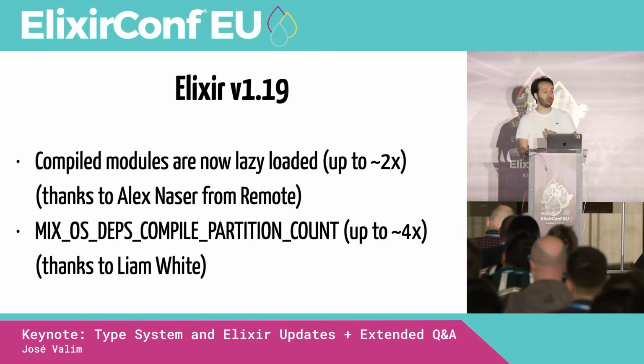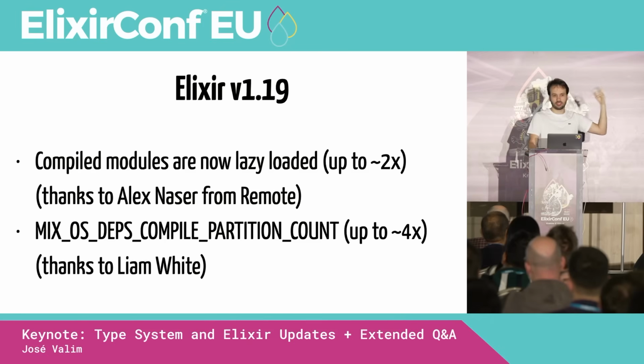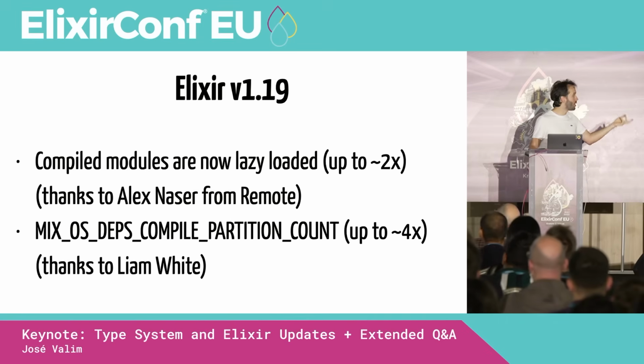So just an example, when I'm running Livebook on my machine, the first change did not make anything faster, because Livebook compiles in 6 seconds, 7 seconds on my machine. But there are people whose projects take 7 minutes to compile, and now it takes 3 minutes and a half, right? And for dependencies, I constantly see a 2 times improvement on my machine, but some people are reporting up to 4 times improvement. So it's going to depend.